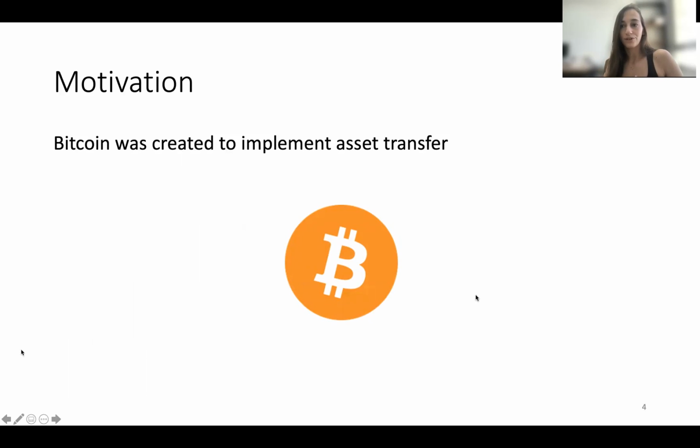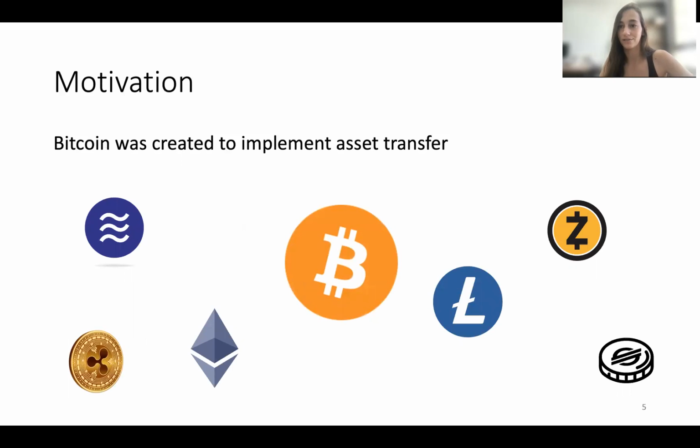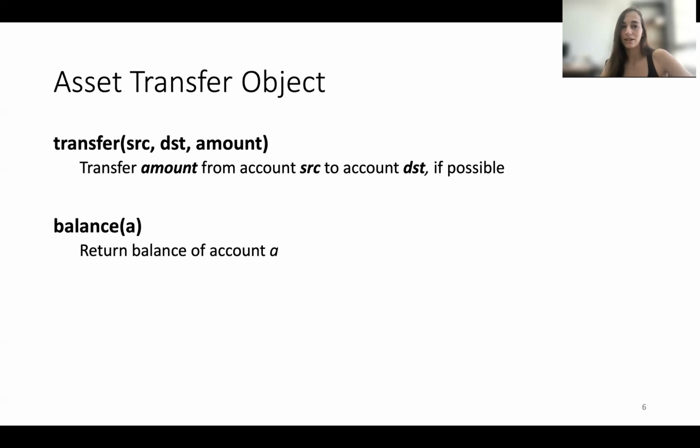So probably most of you heard about Bitcoin. If not, this is probably the wrong conference for you. But Bitcoin was created to implement asset transfer. And of course, it didn't stop there, and many other cryptocurrencies followed the same idea. They all implemented the same idea of asset transfer. So what is an asset transfer object? An asset transfer has two operations, transfer and balance. In a transfer operation, an account source can move an amount of his coins, let's say, to a destination if he has enough money. If not, the operation fails. The other operation, balance, simply returns the balance of some account.